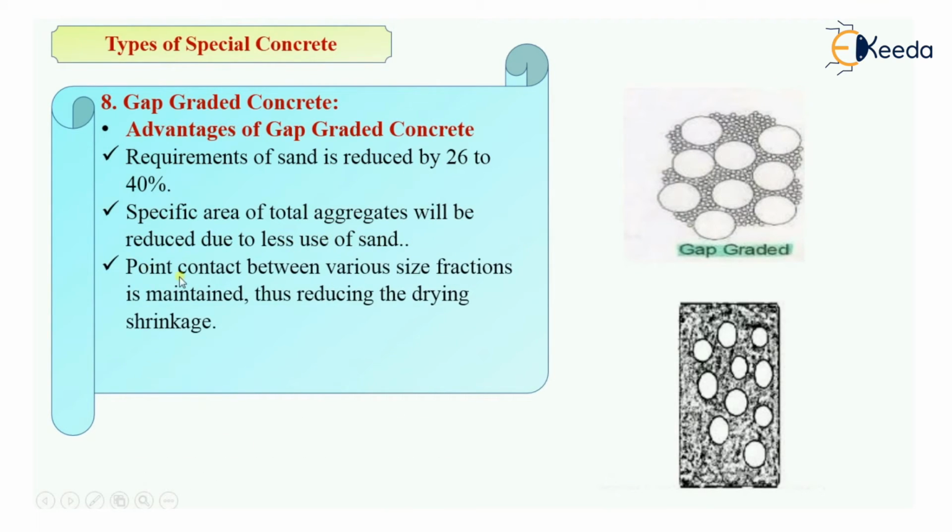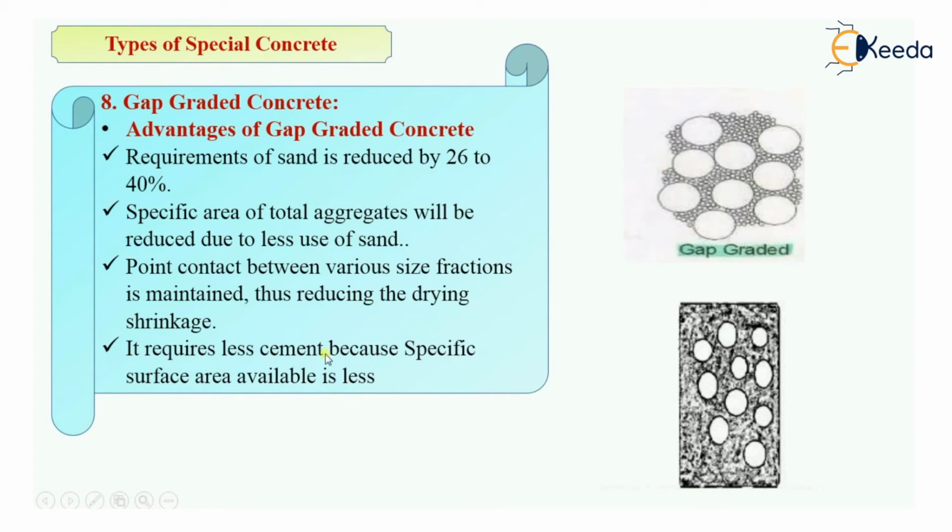Then point contact between various size fractions is maintained, and thus that will reduce drying shrinkage. As I told you before, it will have less drying shrinkage. And the last advantage, it requires less cement paste because specific surface area available is less, and we know that the lesser the specific surface area, the less cement paste is required to lubricate that aggregate. Means the more the area, the more cement paste will be required to lubricate that particular aggregate. So lesser the specific surface area, lesser will be the cement paste.